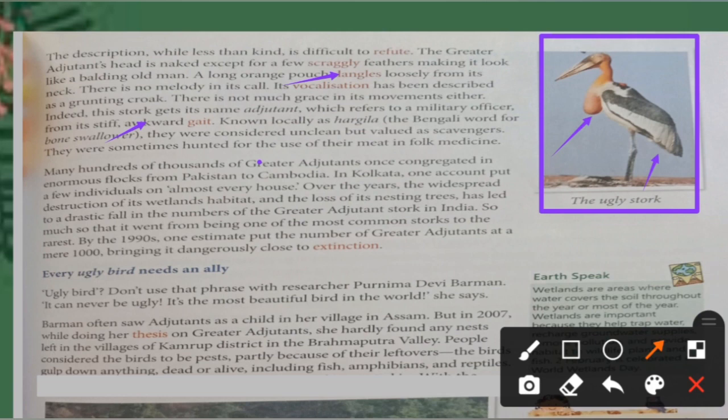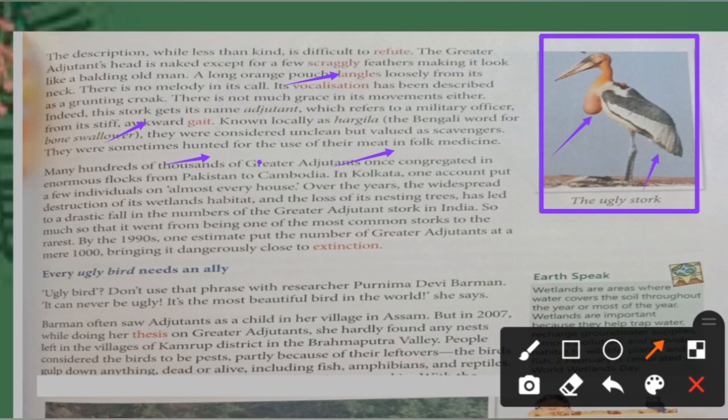Even very small insects and small animals, it is going to eat them. So what will happen? Now we will see further. They were sometimes hunted for the use of their meat in folk medicines. So when people thought that it does not have any quality, they started to hunt them, they started to kill them. Why? For the use of their meat in folk medicine.